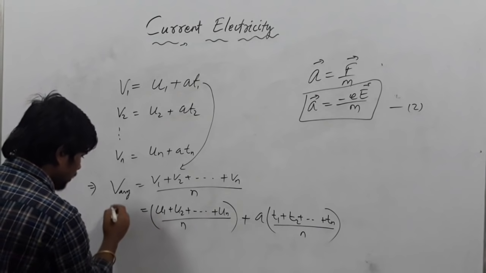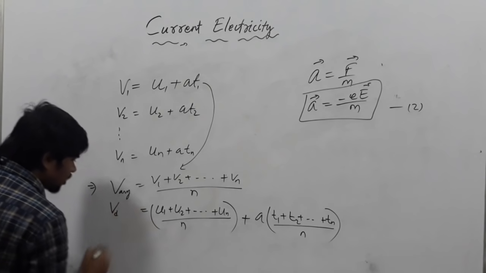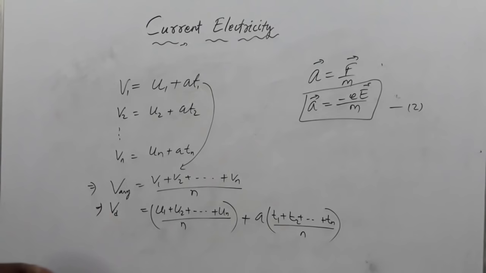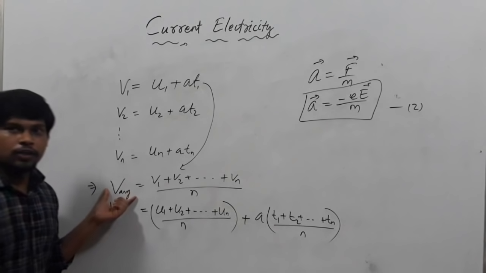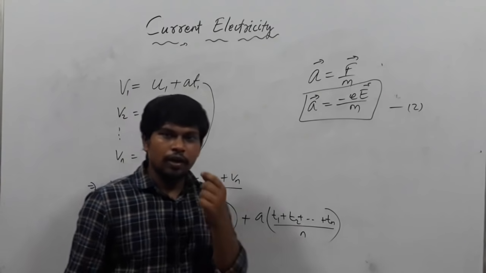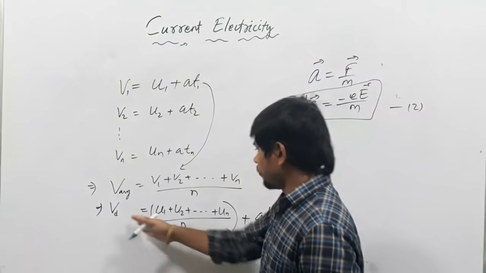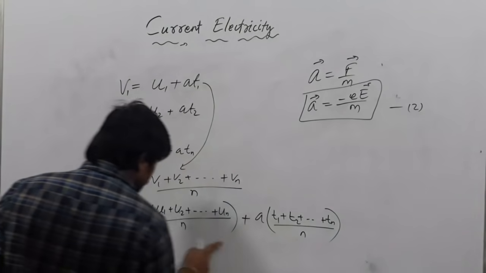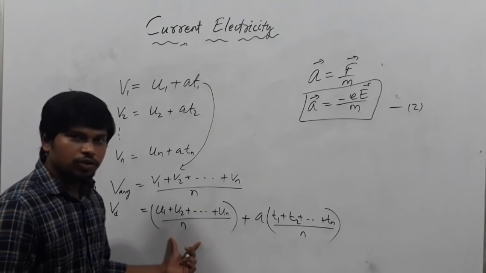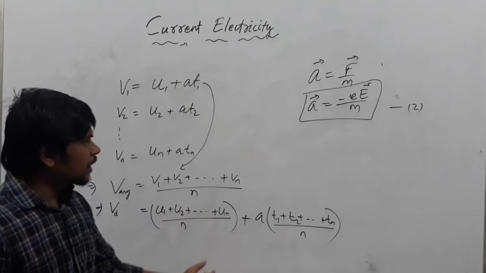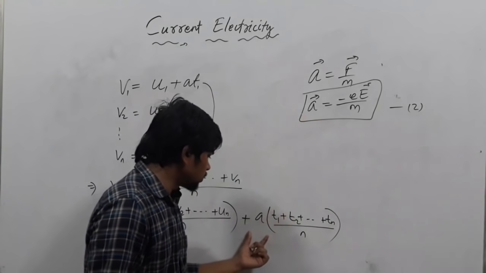So how much will it be? This V average is called what? Drift velocity. The average velocity of all electrons is known as the drift velocity. In the starting case, on an average, you have written that the initial term equals 0. Put the value of acceleration here.